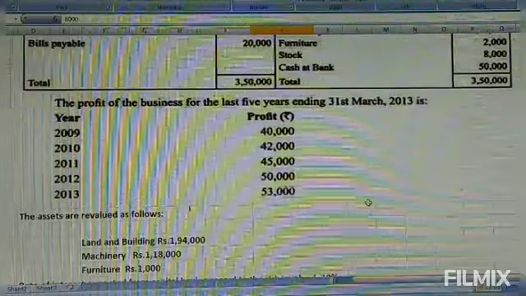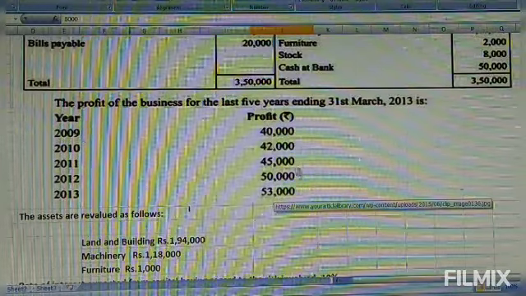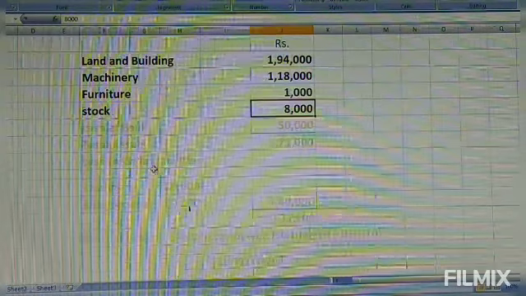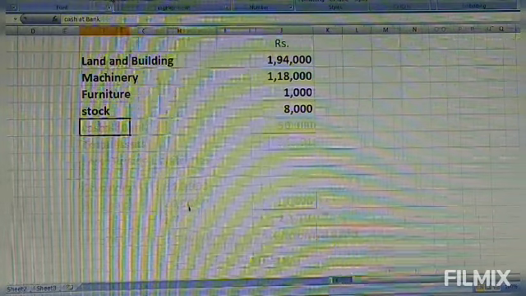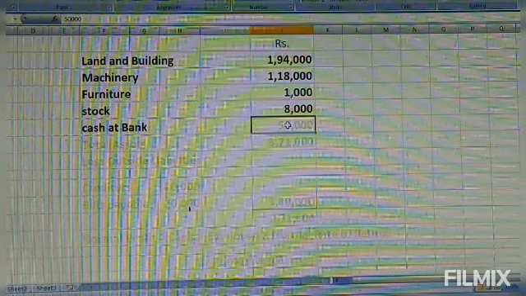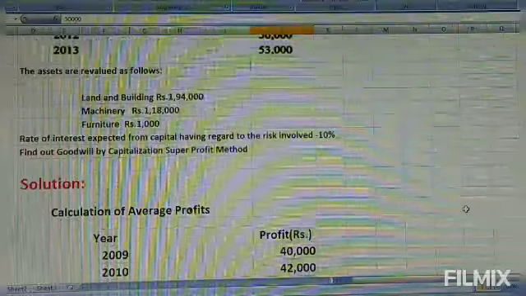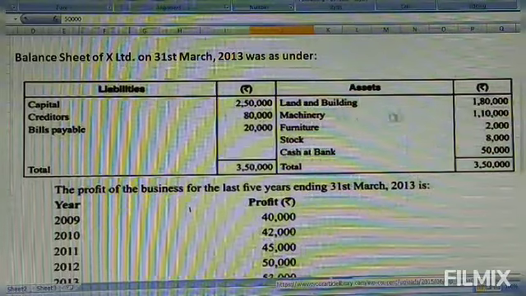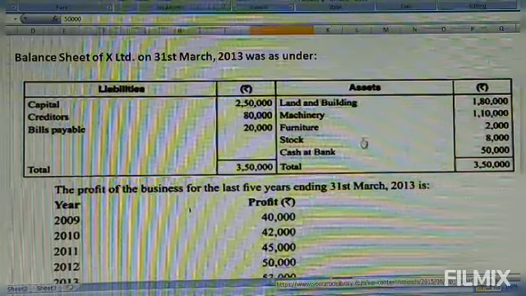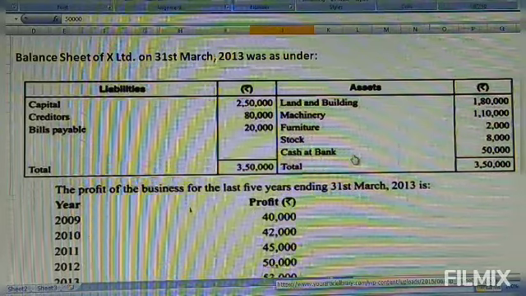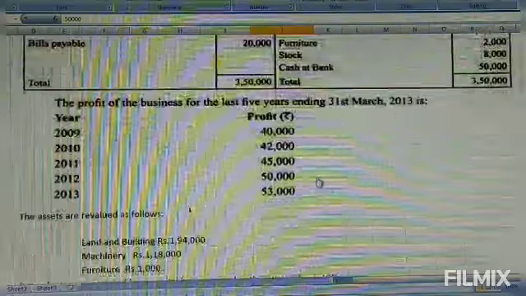Then cash at bank is 50,000. Take it, this is also an asset. So take cash at bank at 50,000. All assets we have taken: land and building, machinery, furniture, stock, and cash at bank. All five assets are taken.